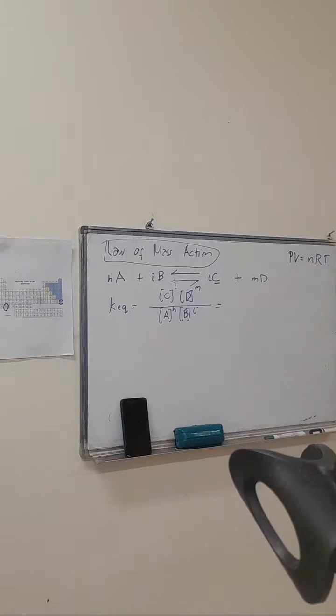Then you have to derive it. Concentration is equal to moles per liter, meaning n over V. From PV equals nRT, the number of moles equals concentration times volume.